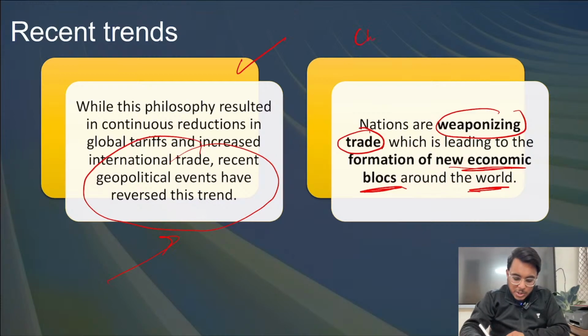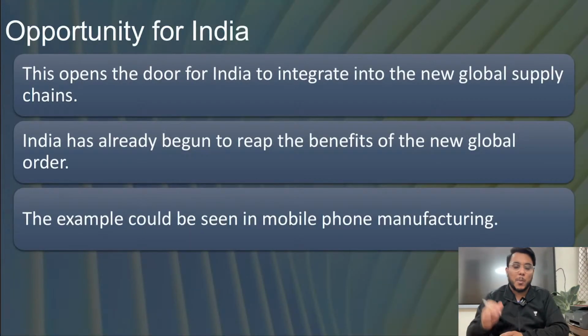For example, China has often been accused of weaponizing its trade. For example, there are many critical components in modern industry that China manufactures. For example, when we talk about, guys, the semiconductor, in semiconductors China has a lot of capability. In rare earth metals also, China has a lot of capability. So China knows this thing, that the entire world is dependent on these critical components, and China is using that dependence for its own advantage. This is the problem that has come.